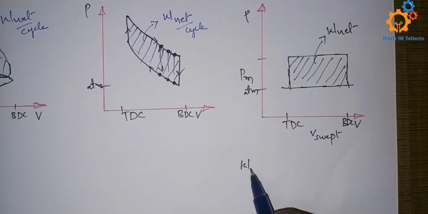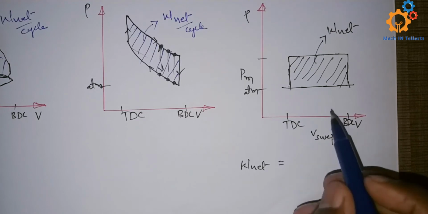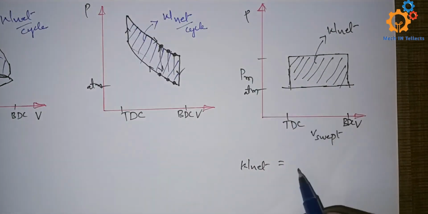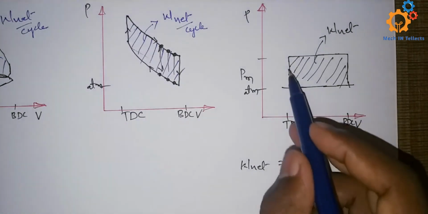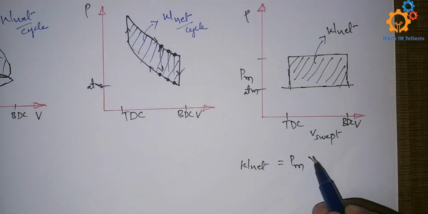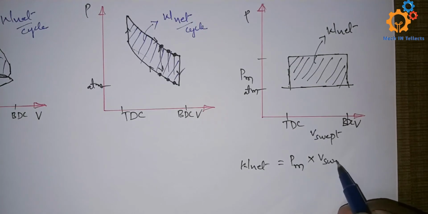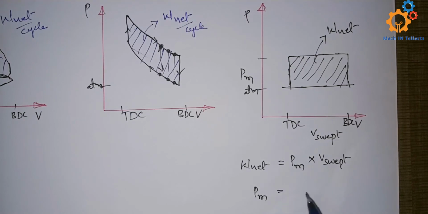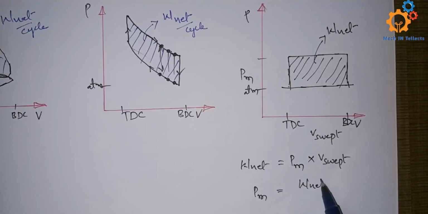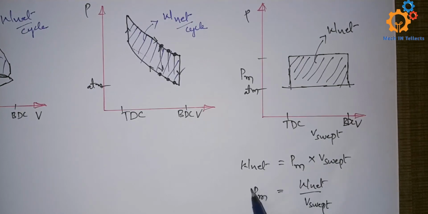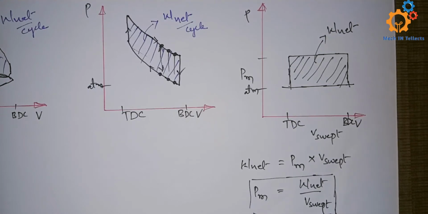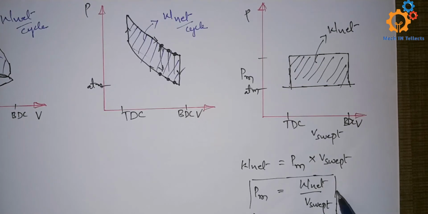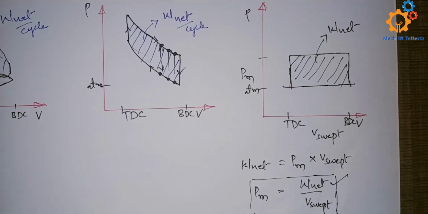So net work done will be equal to the area of this box, that is mean effective pressure, the average pressure, multiplied by swept volume. That means my mean effective pressure will be equal to net work done divided by swept volume. This is just an imaginary pressure which is used to measure the performance of the IC engine.